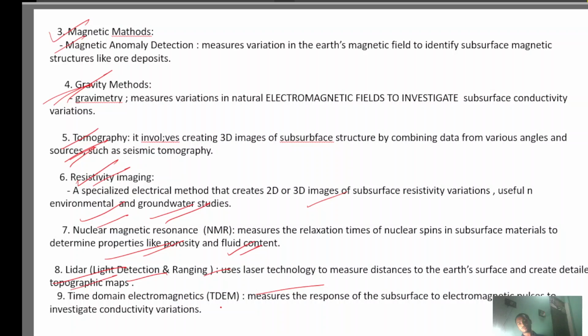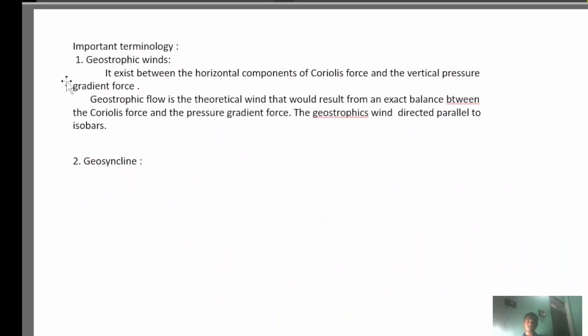Just, I have written how to remember isotropic. Isotropic means it exists between the horizontal component of the Coriolis force and the pressure gradient force. This geostrophic flow is the theoretical wind that would result from an exact balance between the Coriolis force and the pressure gradient force. The geostrophic wind goes directly parallel to the isobar. So you can write many of the terminologies after completing your syllabus. Otherwise, you will not understand. Okay, so collect all the problems.